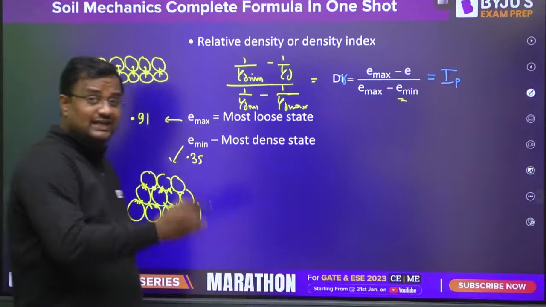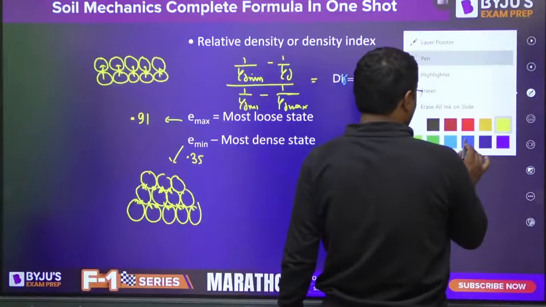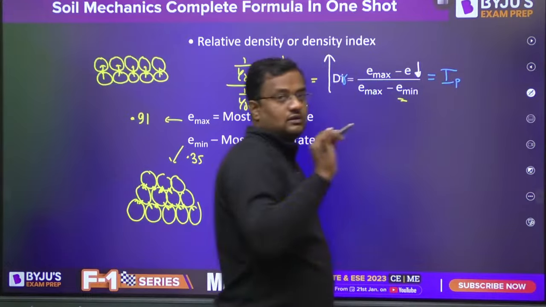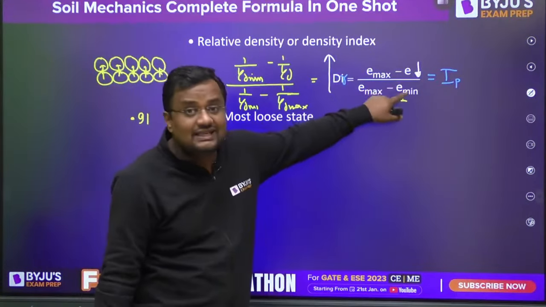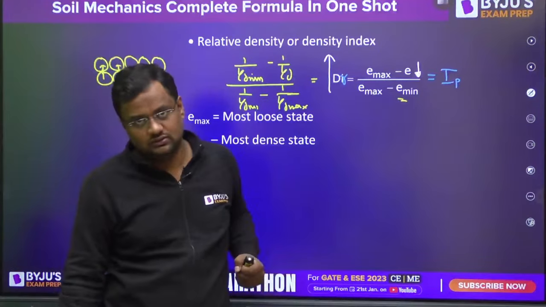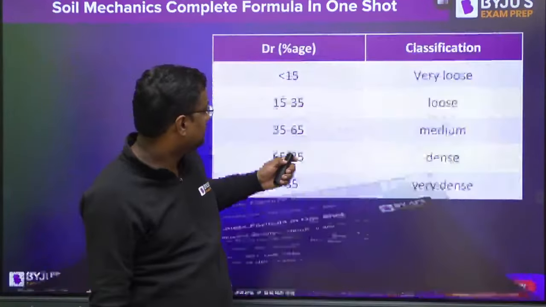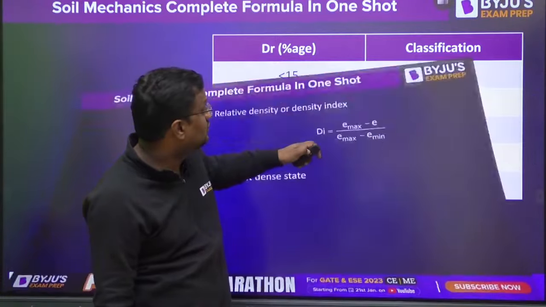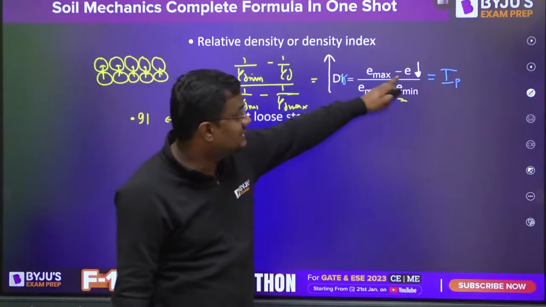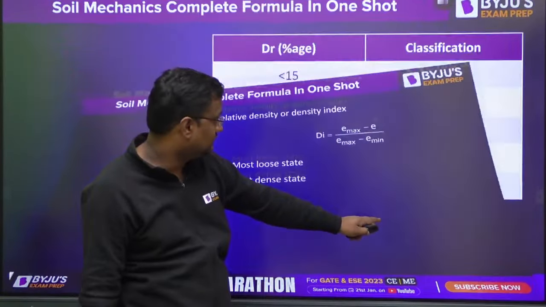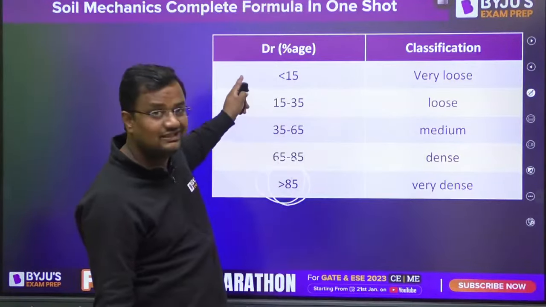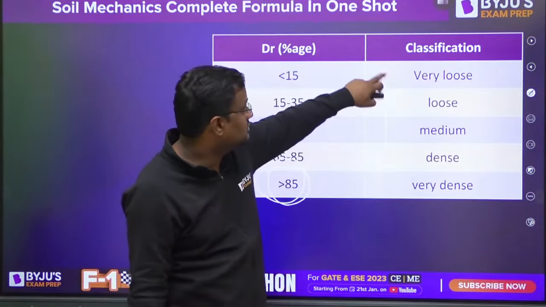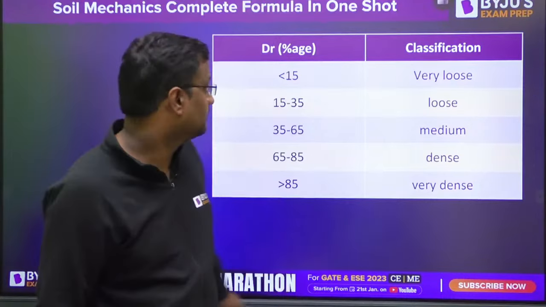So what this value indicates is that if this value is more, that means E is less, that means it is densely packed soil. So like here, if it is more, that means E is less. E is less means densely packed soil. And as it is decreasing, that means E is increasing. E is increasing means loose soil. Okay.